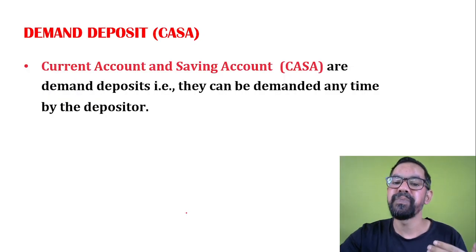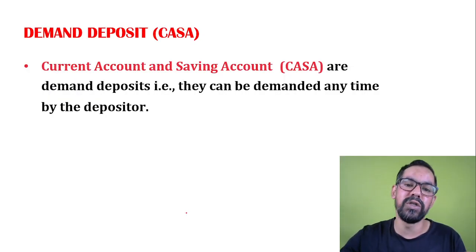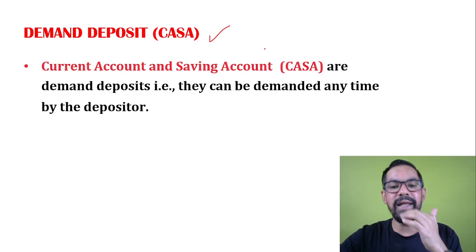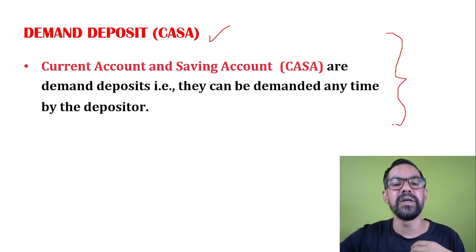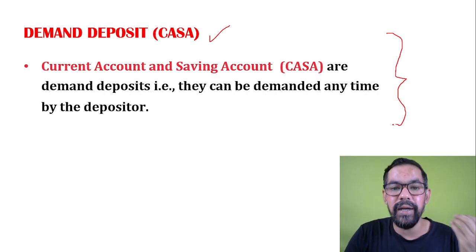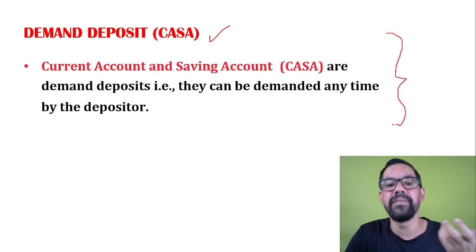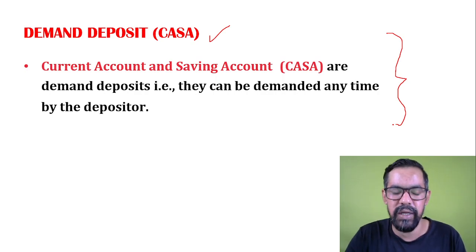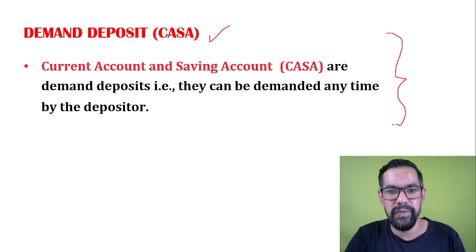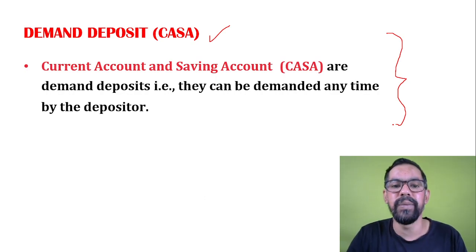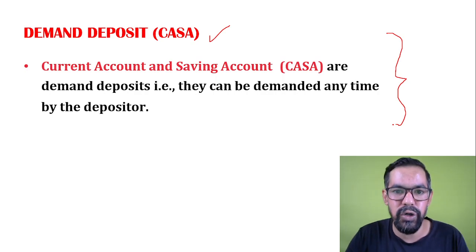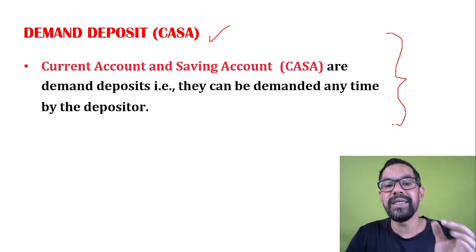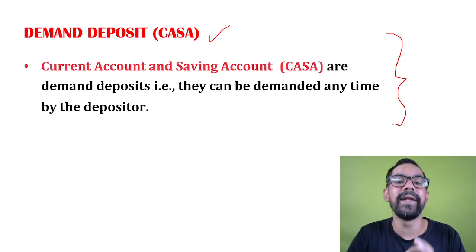Now, as I told you, CASA deposits are also known as demand deposits. Why are these deposits known as demand deposits? Because these deposits can be demanded by the customer anytime. Let's say you are running some business, you have 10 crore rupees in your account, so you may need that particular money anytime. Okay, so whenever you require that money, you make a withdrawal request. You have 50,000 rupees in your saving account, so whenever you require that money, you will make a withdrawal request. Okay, so that's why these deposits can be demanded anytime by the customer.